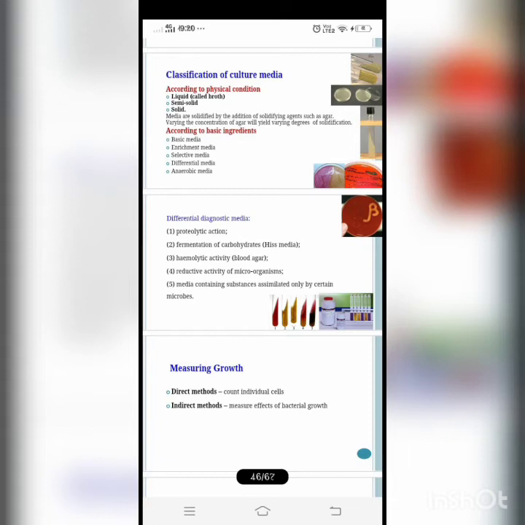Examples are deoxycholate citrate agar, that is DCA, for Shigella and Salmonella, and bile salt agar for Vibrio cholerae, and Wilson Blair medium for Salmonella.